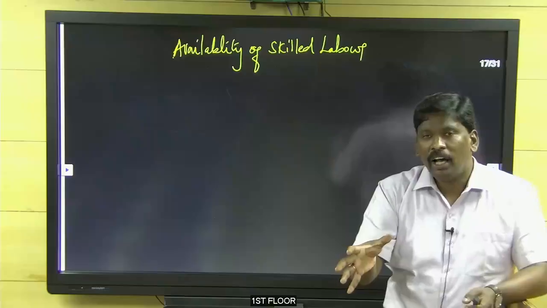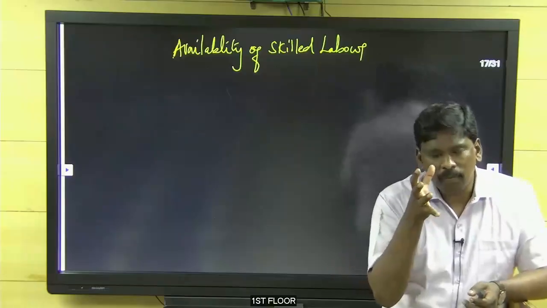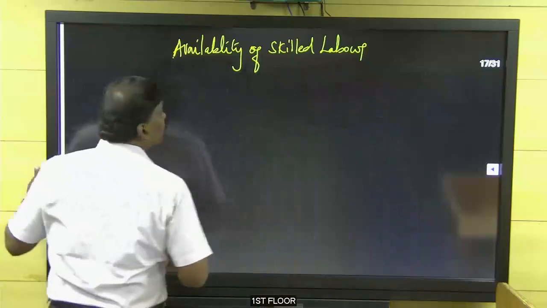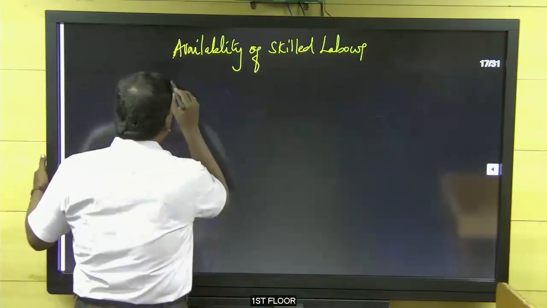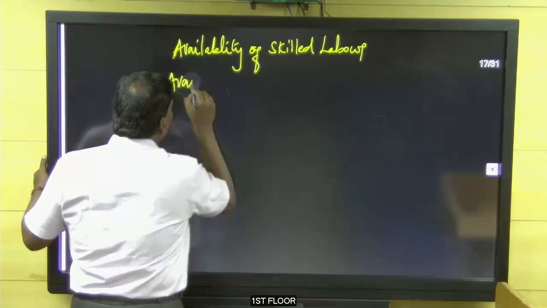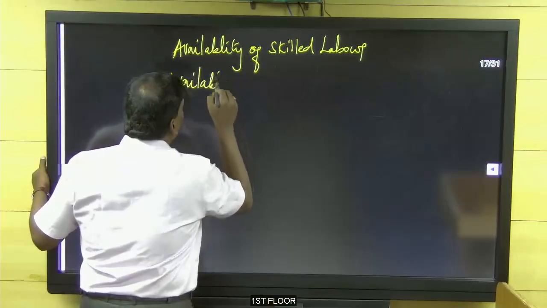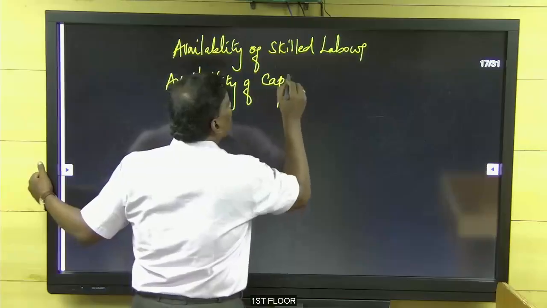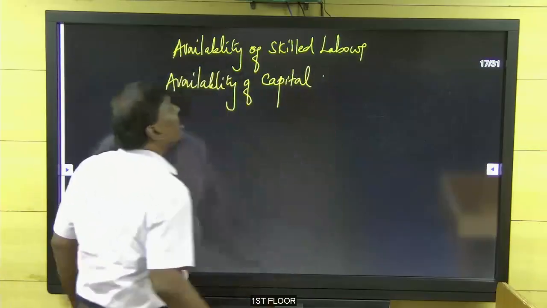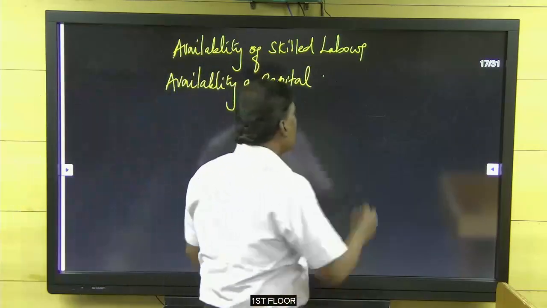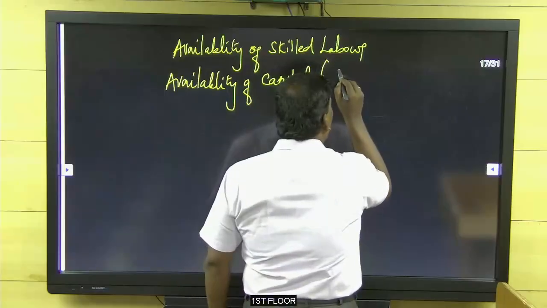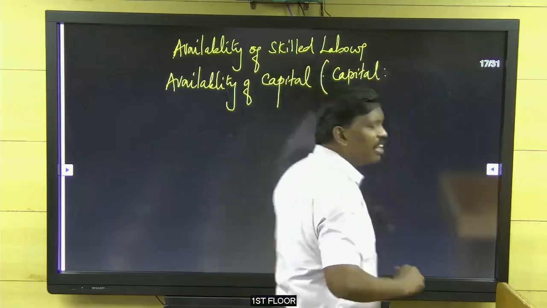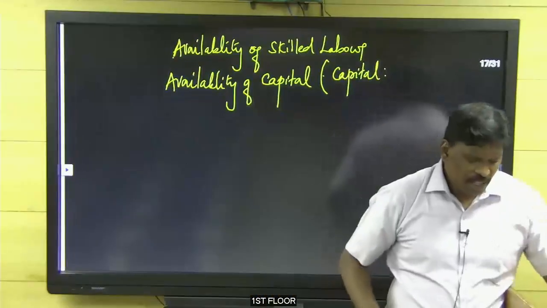So that's why England was able to take the industrial revolution. Okay, availability of skilled labor. Next one, availability of capital. In the bracket you write that they have got capital. England got capital by means of what?